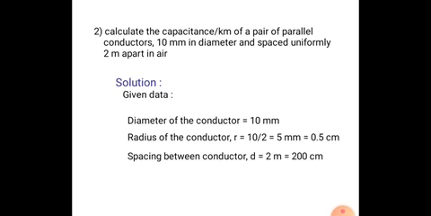And d is converted into centimeters: 1 meter is equal to 10 power of 2 centimeters, so 2 meters is 2 into 10 power of 2, that is 200 centimeters.